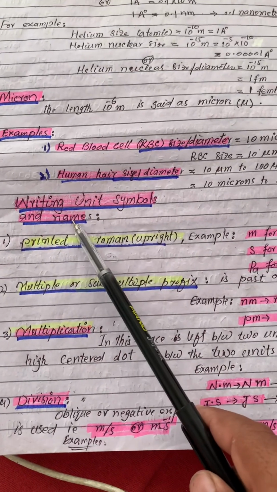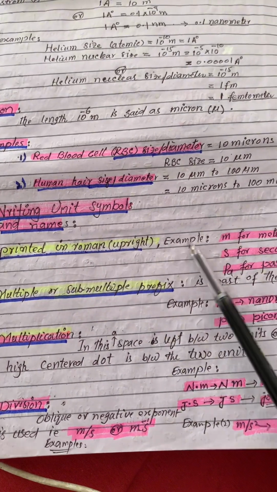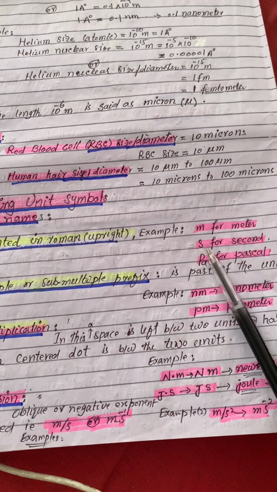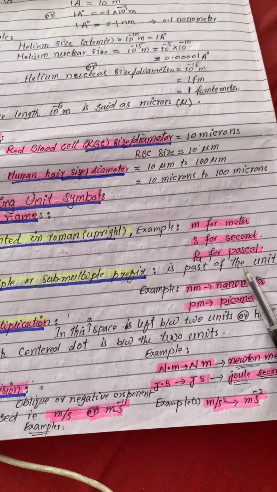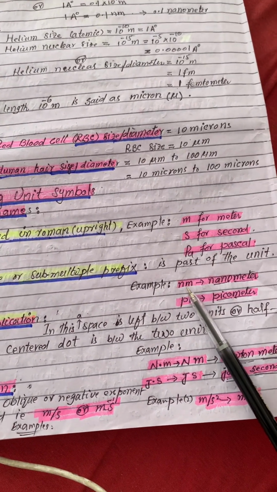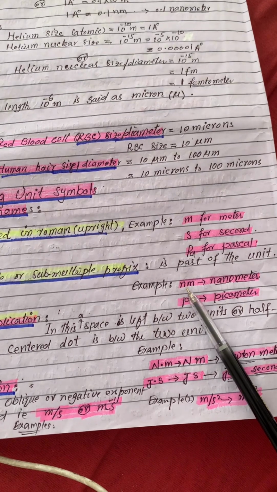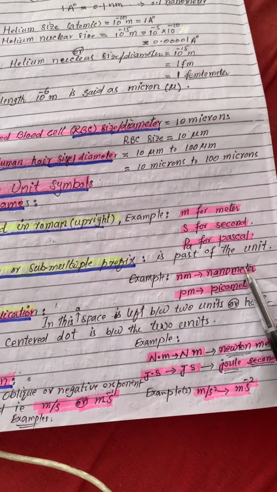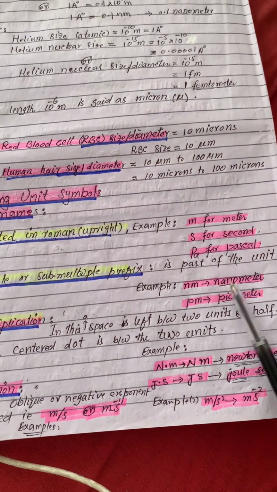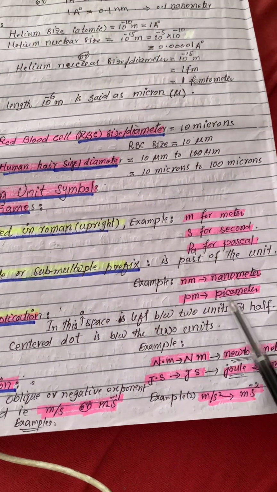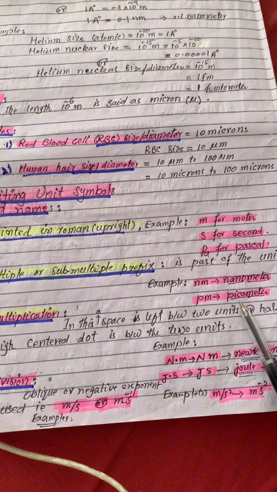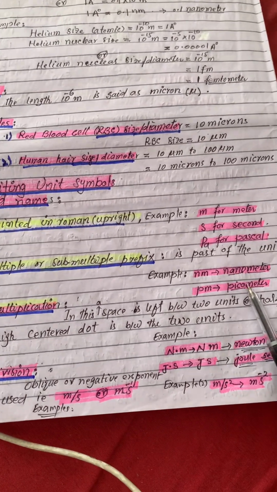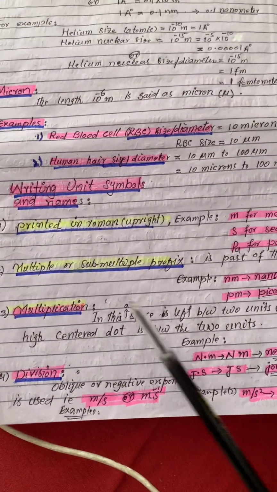Writing unit symbols and names: they are printed in Roman upright. Examples are m for meter, s for second, Pa for pascal. Multiple and sub-multiple prefix is a part of the unit. Therefore, we write nanometer as nm together, with the prefix. Similarly, picometer, so it's the unit together with the prefix, picometer. There will be no space between the unit and the prefix.